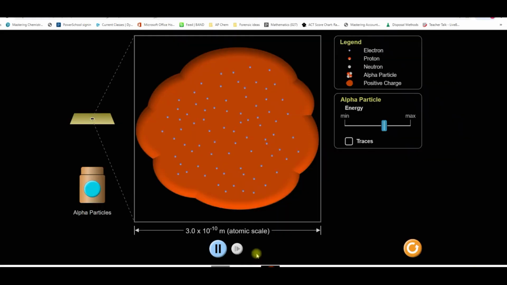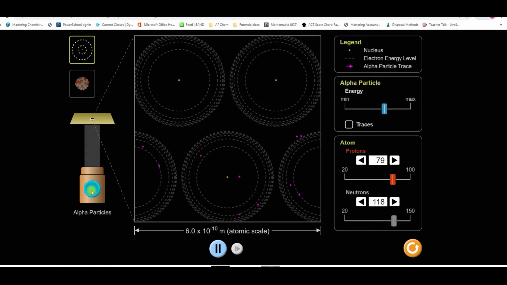Let's take a look at what Rutherford expected. We have our plum pudding model, so the positive with the negative light blue electrons, and if you put the particles, he expected them to pass straight through. But what actually happened is, if you watch the particles, you can see they are deflected. Some go to the side, some go almost perpendicular, some are even knocked straight back.